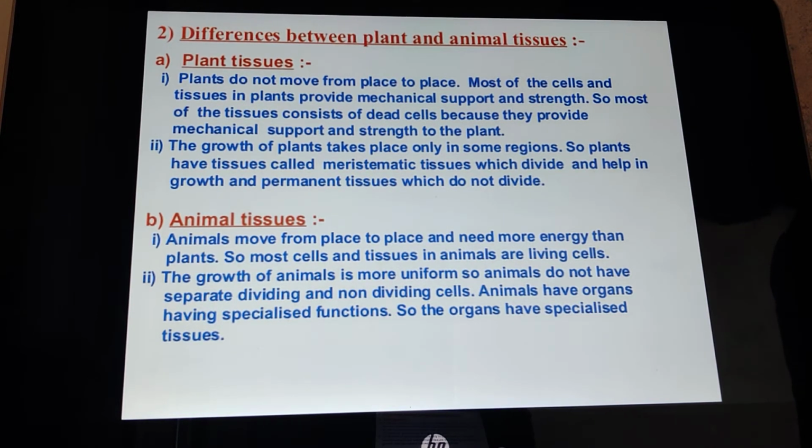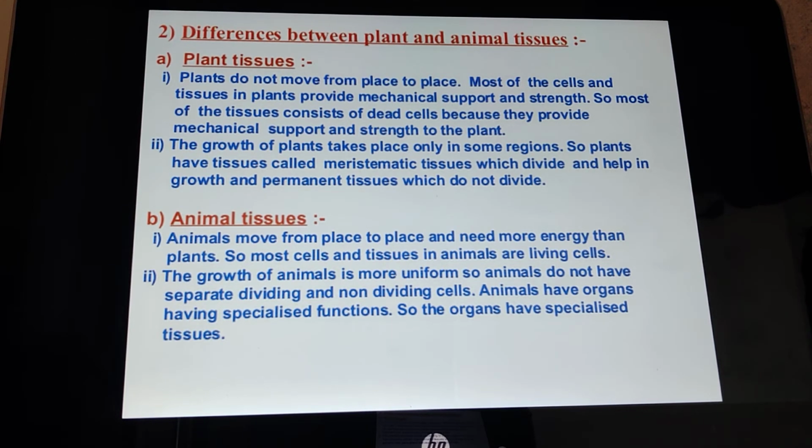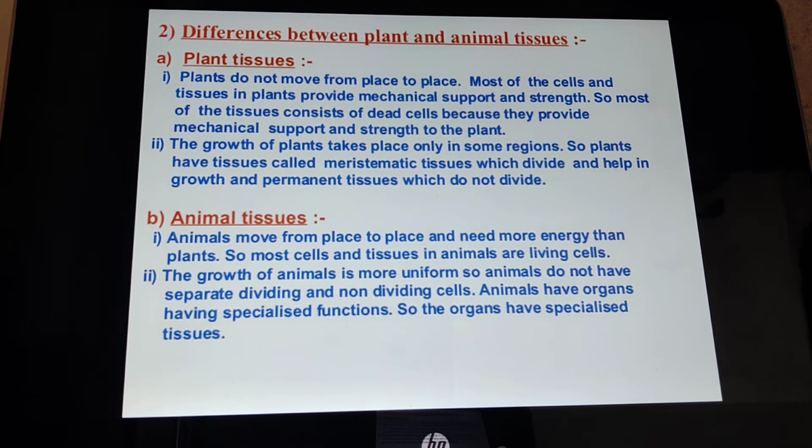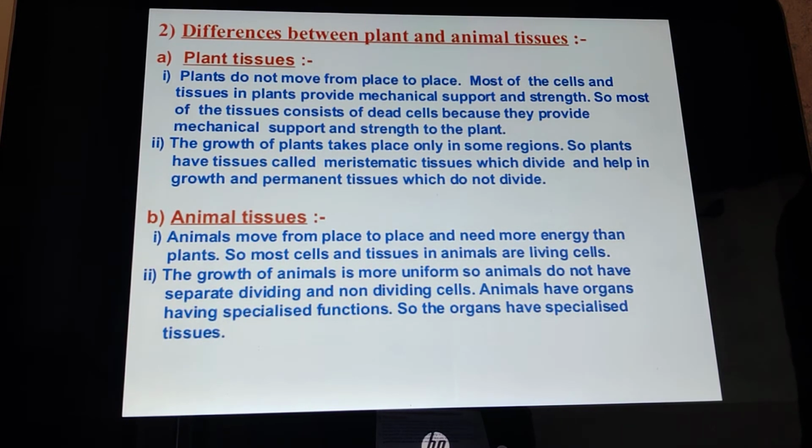As I said, animals move from one place to another for the need of food and shelter. So most of the cells and tissues in animals are living cells, whereas in plants they are living as well as dead cells. This is the first difference between plant tissue and animal tissue.